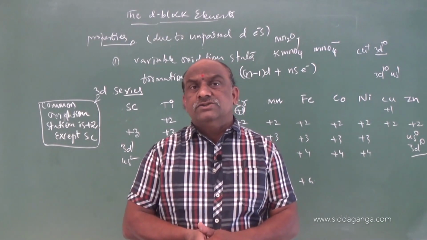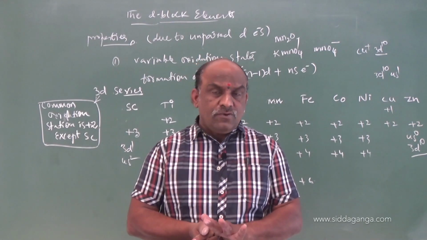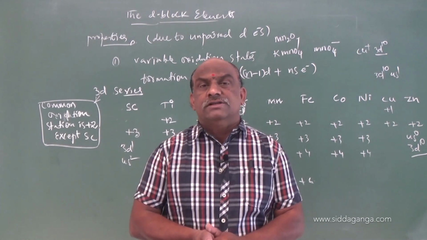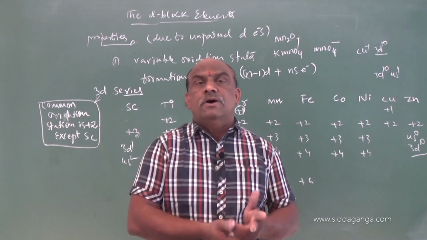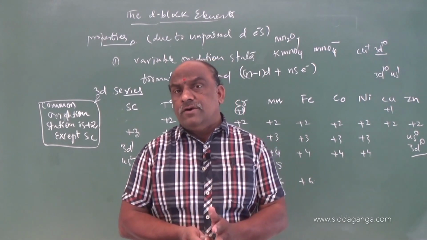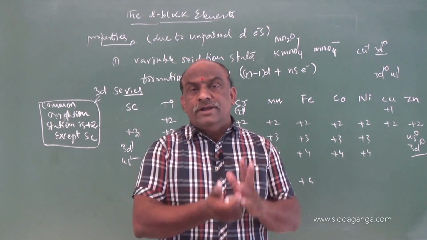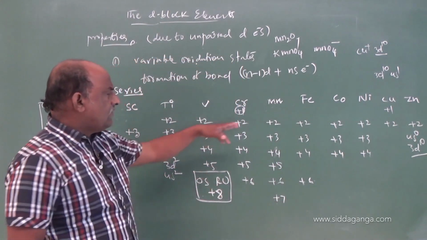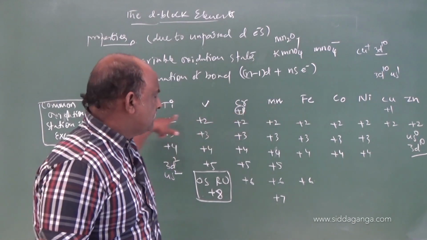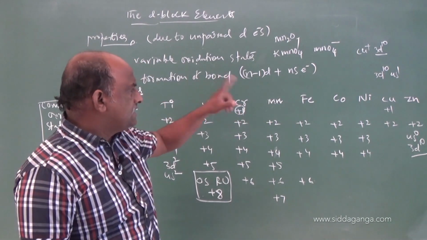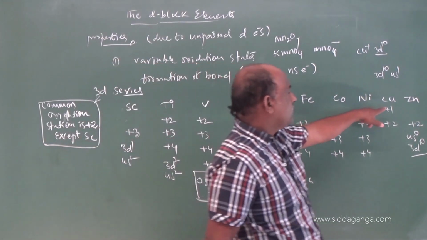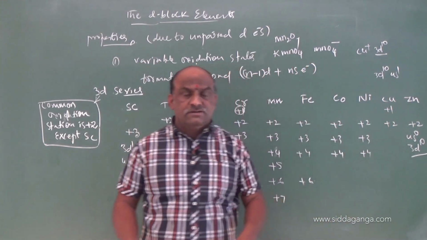Higher oxidation states are found in compounds in the form of fluorides and oxides, because fluorine is small in size and highly electronegative, so it is easy to accommodate on the central atom. These are all metals, and there are exceptions: chromium +1 is unstable. Copper also exhibits the +1 oxidation state.